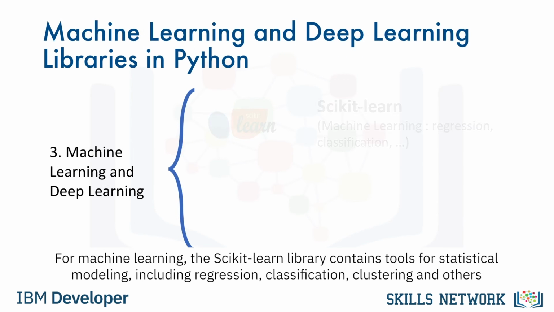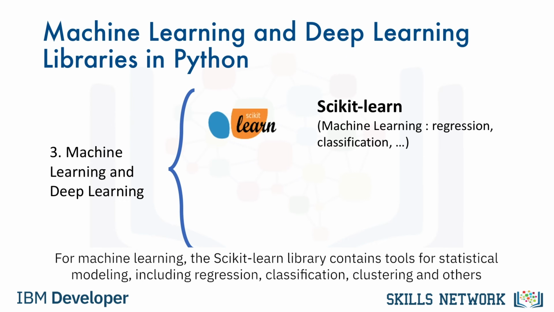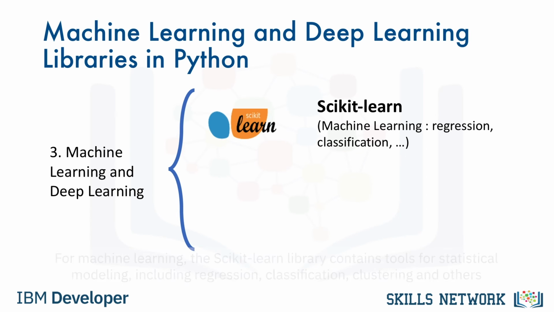For machine learning, the scikit-learn library contains tools for statistical modeling, including regression, classification, clustering, and others. It is built on NumPy, SciPy, and Matplotlib, and it's relatively simple to get started. For this high-level approach, you define the model and specify the parameter types you would like to use.